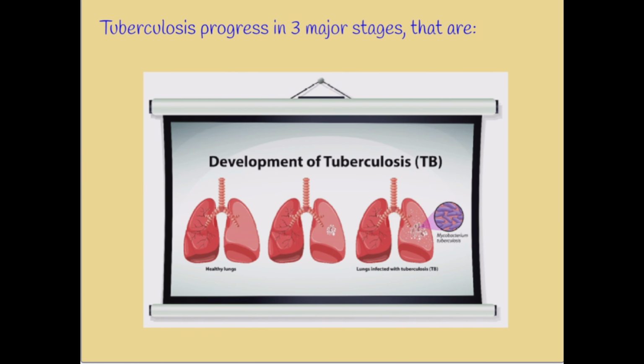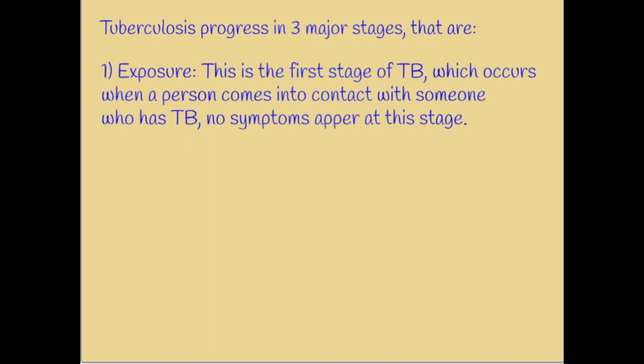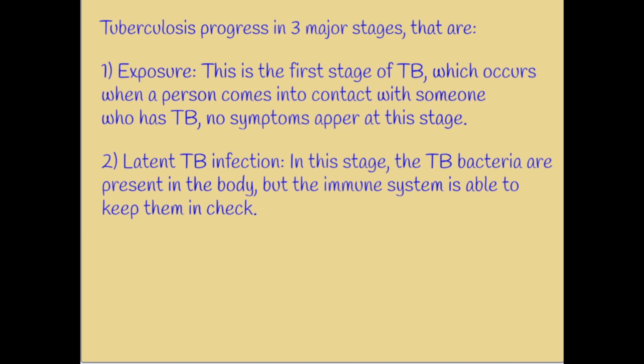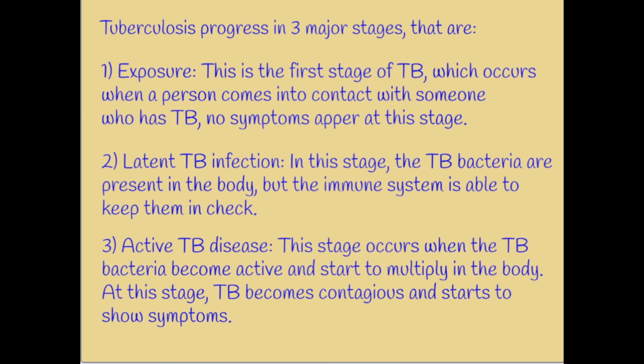Tuberculosis progresses in three major stages. First is exposure. The tuberculosis bacteria are spread through the air when an infected person coughs or sneezes. At this stage, the person does not have any symptoms and is not contagious. Second stage is the latent phase, in which tuberculosis is present in the body, but the individual doesn't show any symptoms. The immune system is enough to suppress the bacteria. Third is the active phase. In this phase, the individual shows symptoms of tuberculosis infection. The disease becomes contagious at this stage.